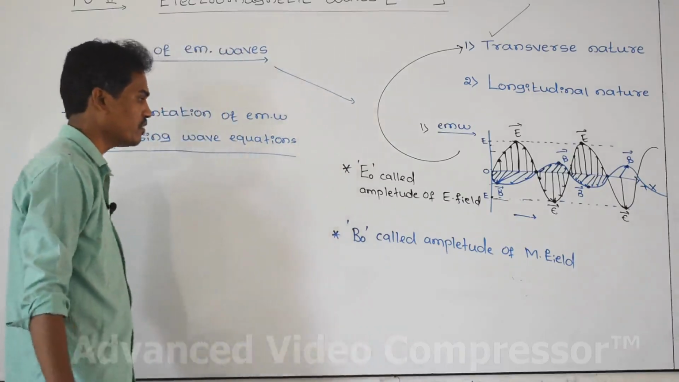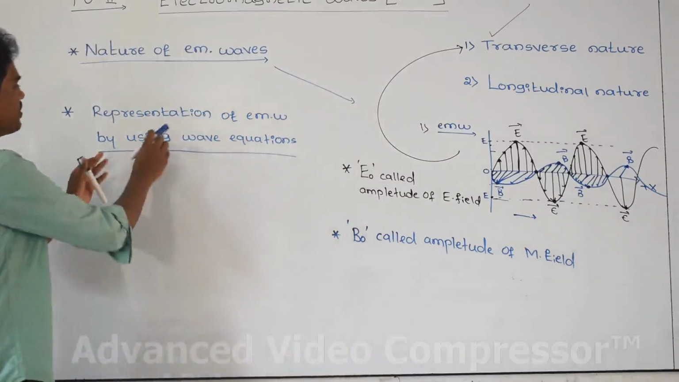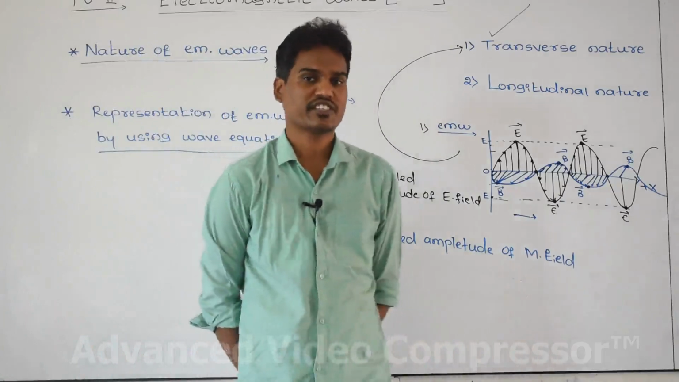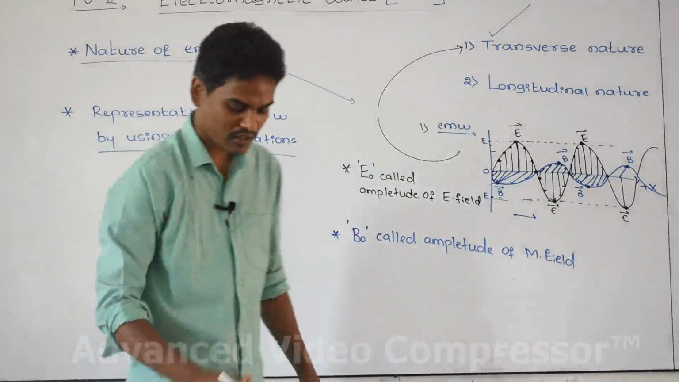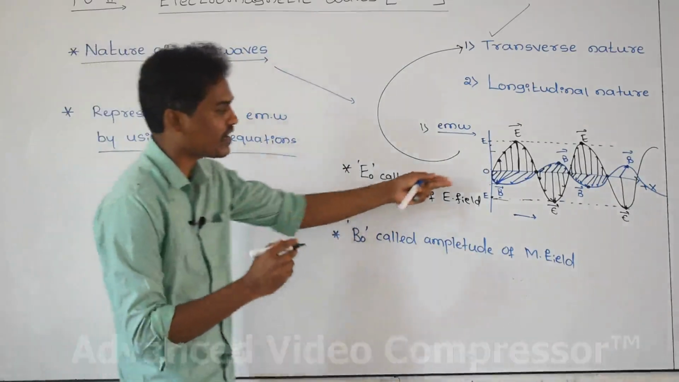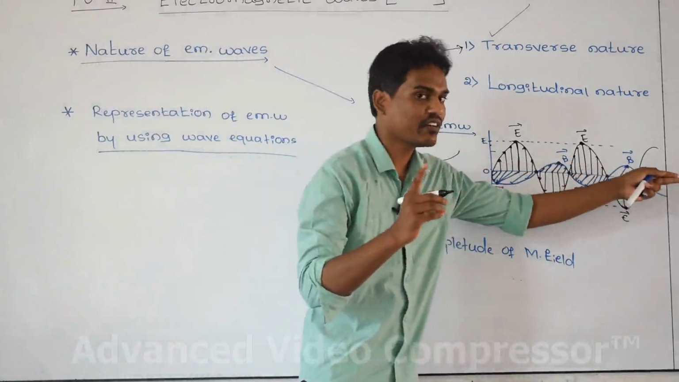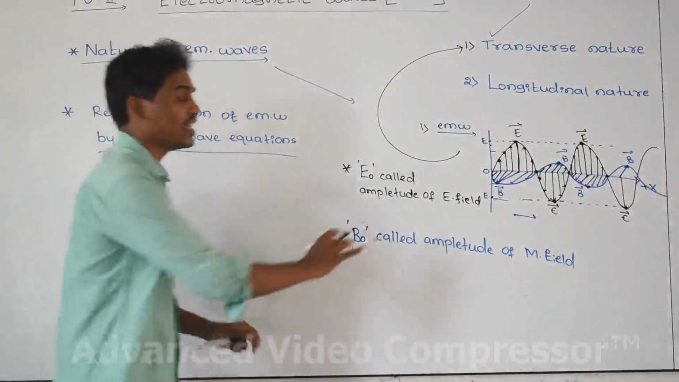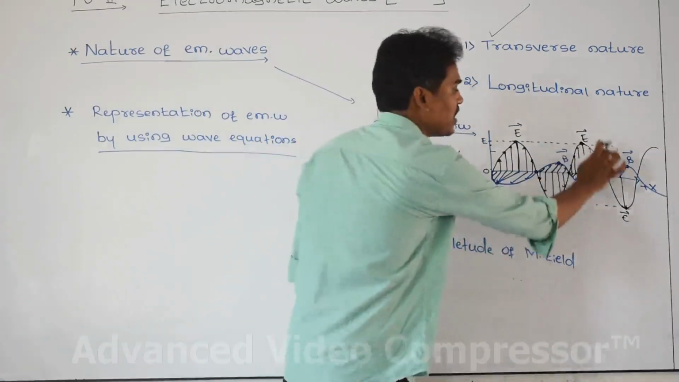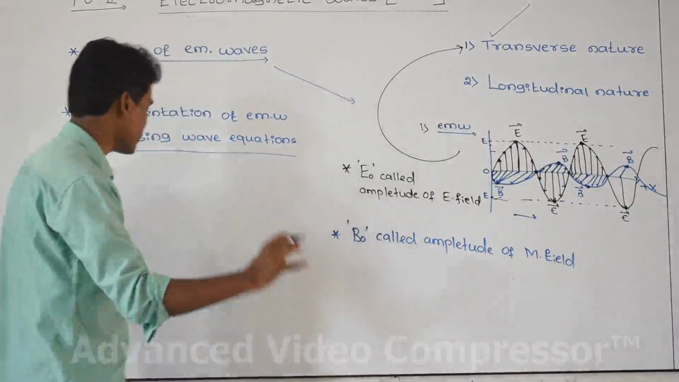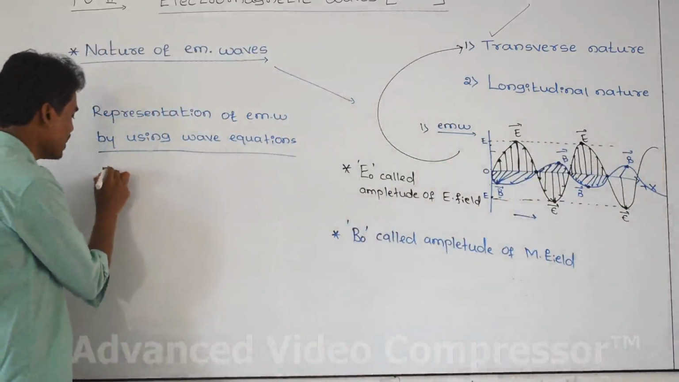And here, representation of an electromagnetic wave by using wave equations. In the first year topic we studied about the electric field, because an electromagnetic wave contains one electric field and another a magnetic field. I want to represent the electric field present in the electromagnetic wave by using a suitable wave equation.